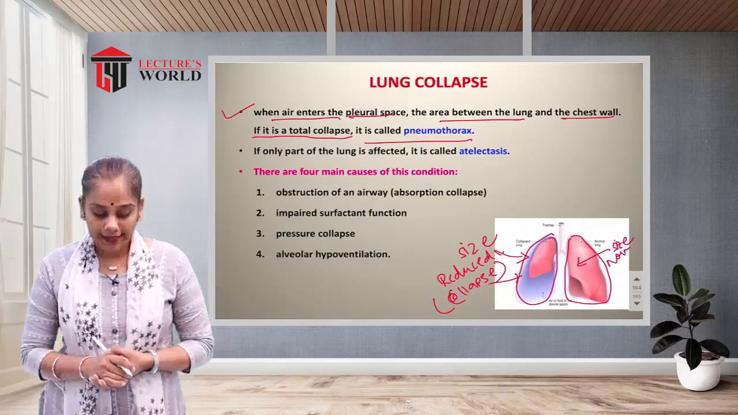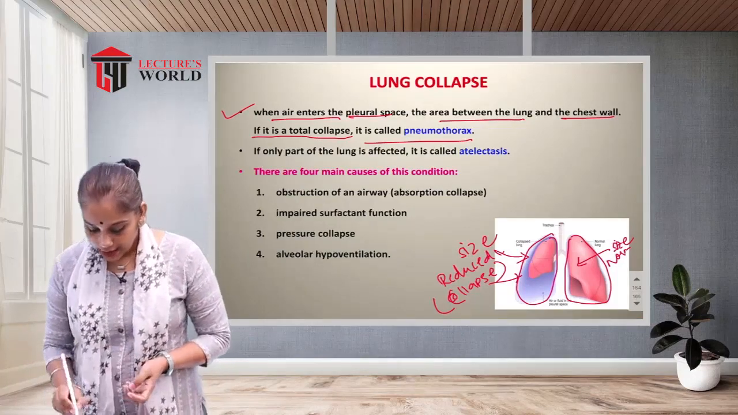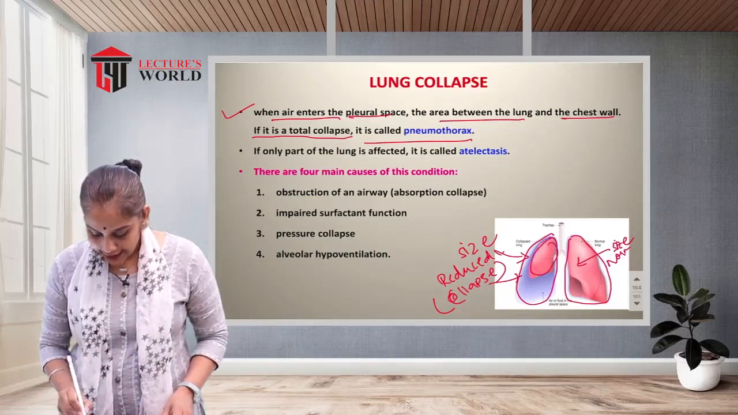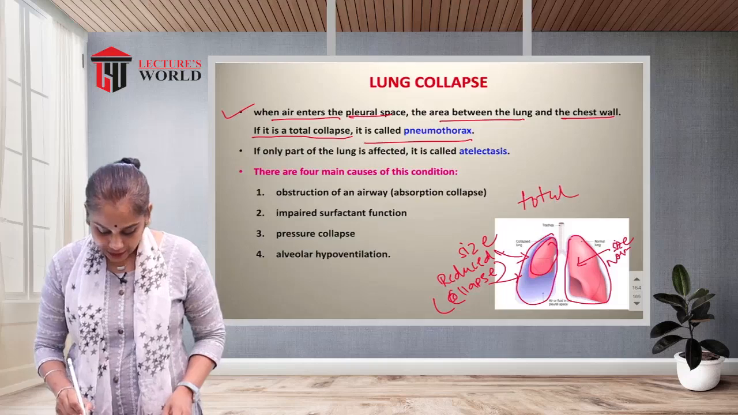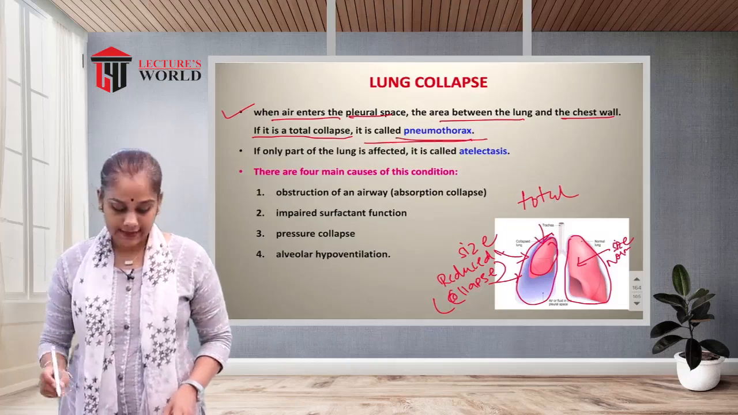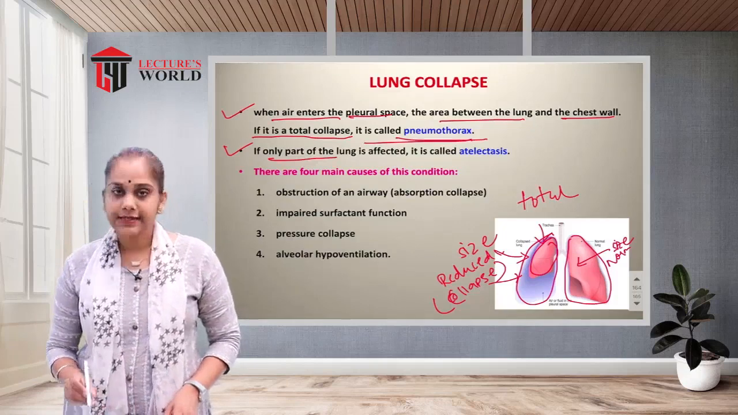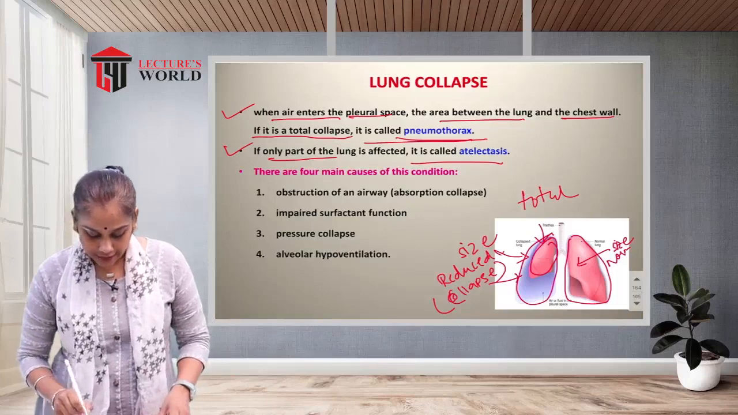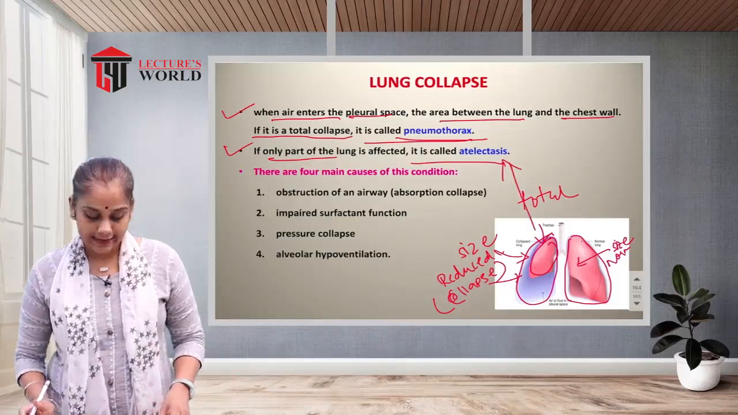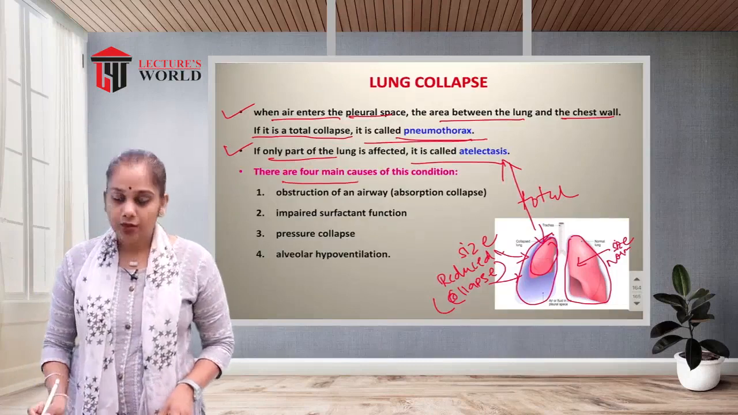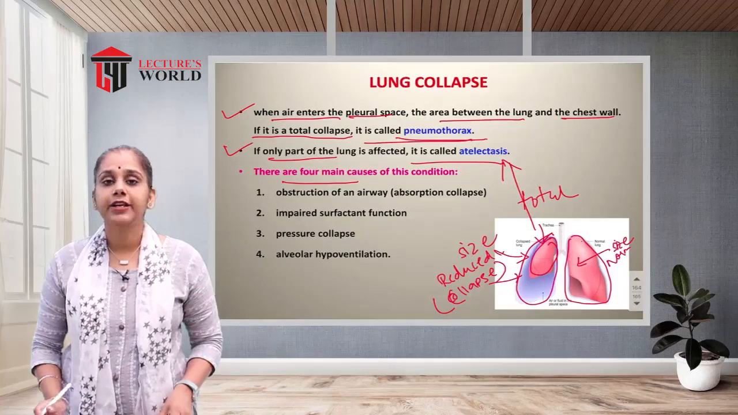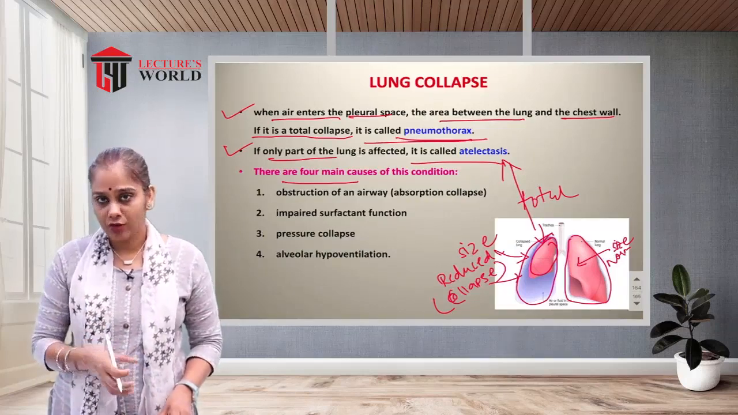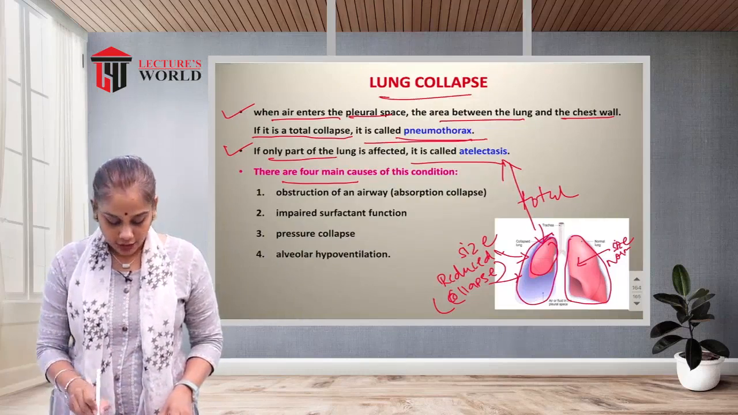What is lung collapse? The lung is collapsed, a total collapse, and that is known as a pneumothorax. If only part of the lung is affected, that is known as atelectasis. So there are four main causes of this condition. Sometimes the entire lung collapses, and sometimes only the lobes collapse. So this is the condition, lung collapse.